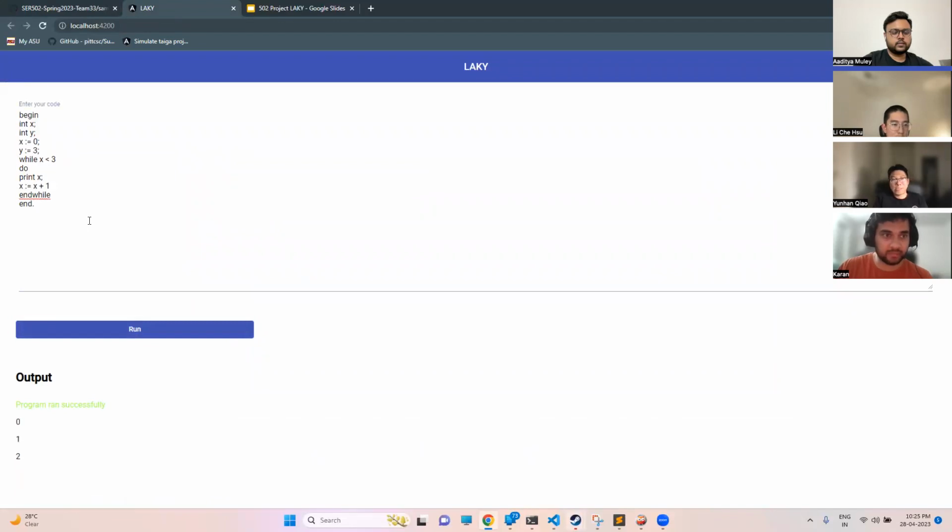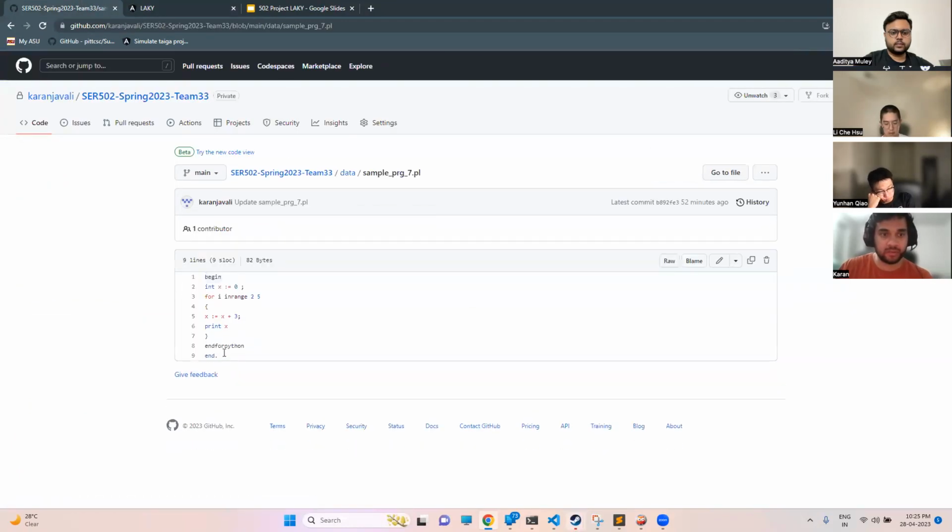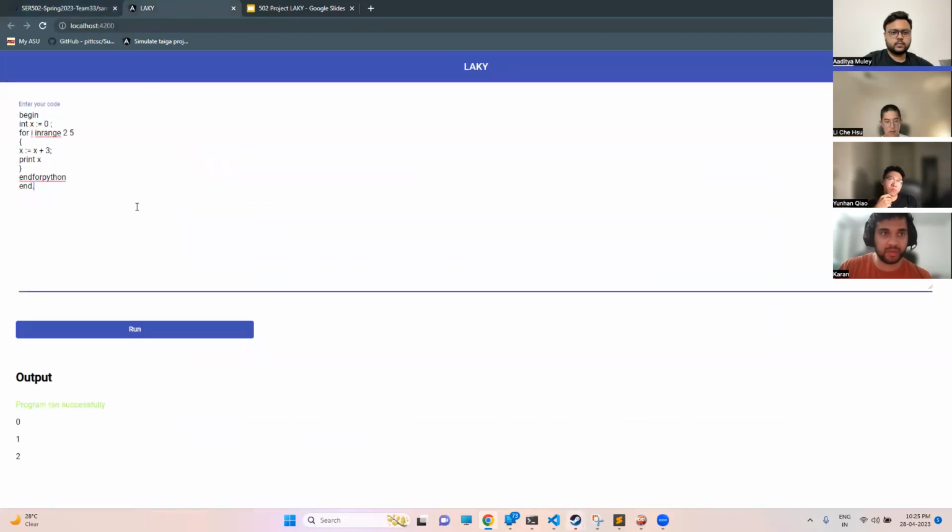In this program, we are making use of the do while loop, and we are printing the value of x as it is being incremented. And for the last one, we are making use of the Python for, where we are incrementing the value of x by 3, and we are iterating it 3 times from 2 to 5. So these are the sample runs.